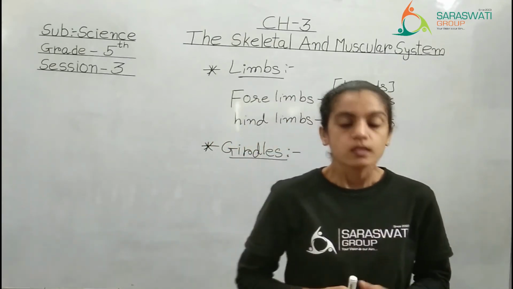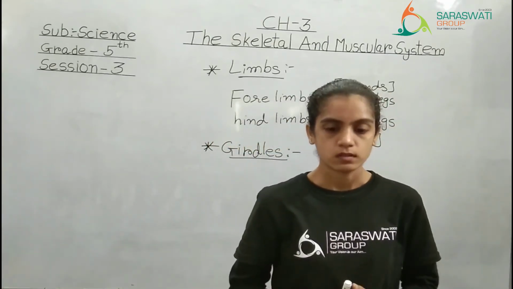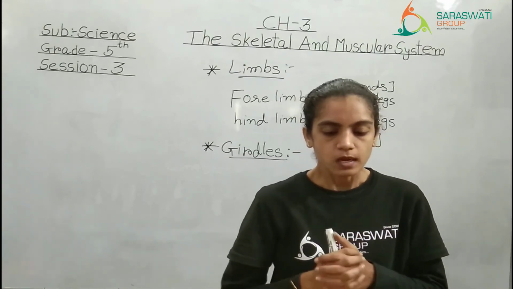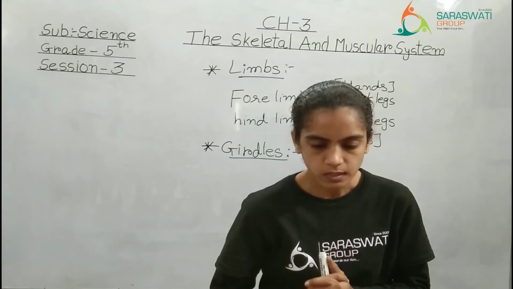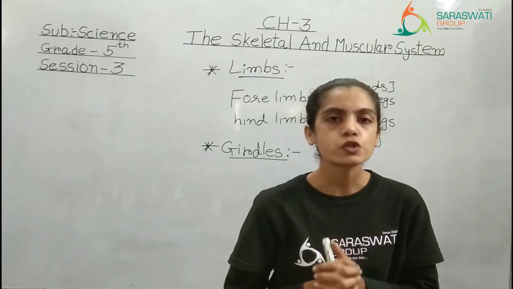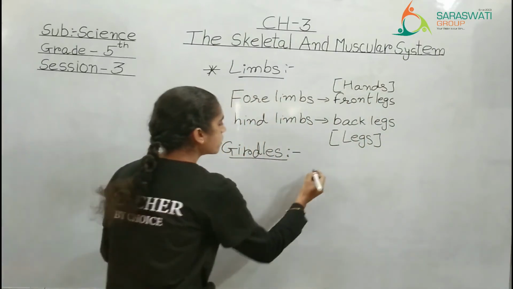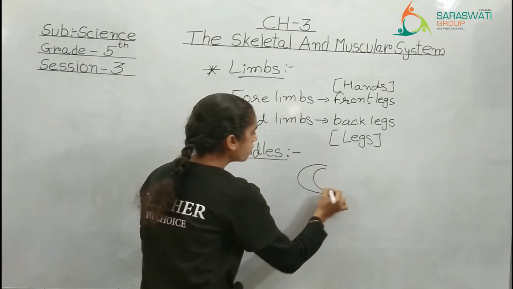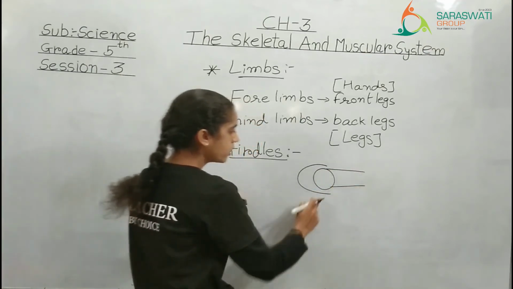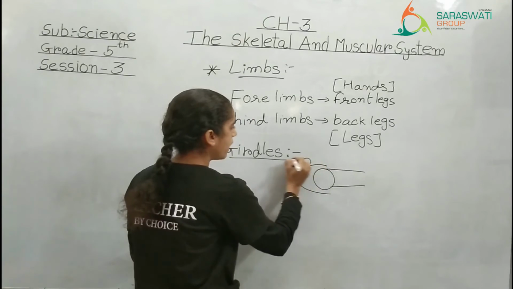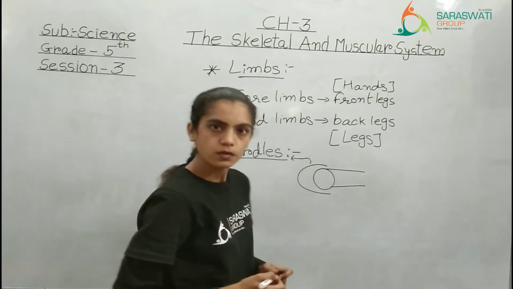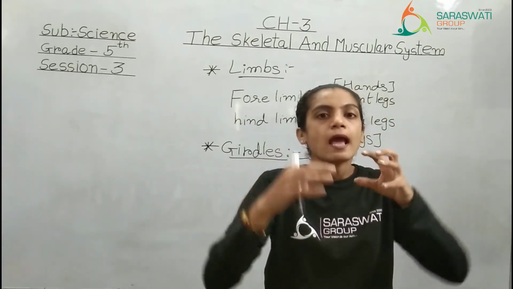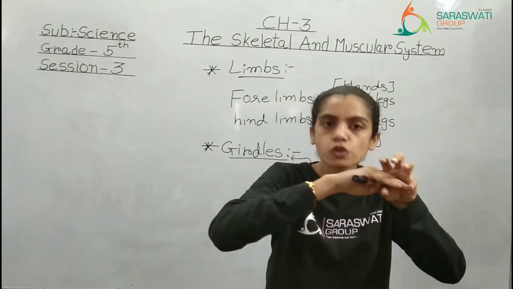Now see, what are girdles? It is a set of bones that form a semicircular structure to which other bones are joined. That means not a full circle, semi means half circle. Kind of like this, in which the other bones can join. So this is known as girdles. The shape of a girdle is semicircular and the other bones can join in it.